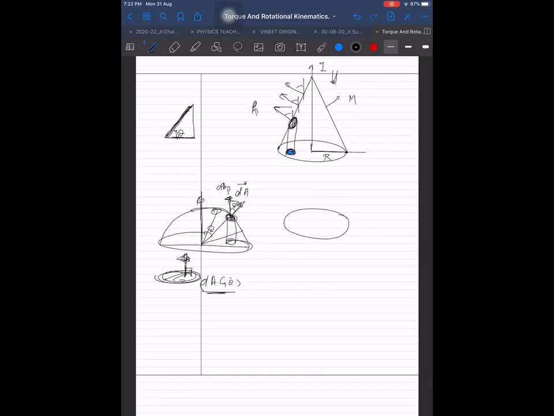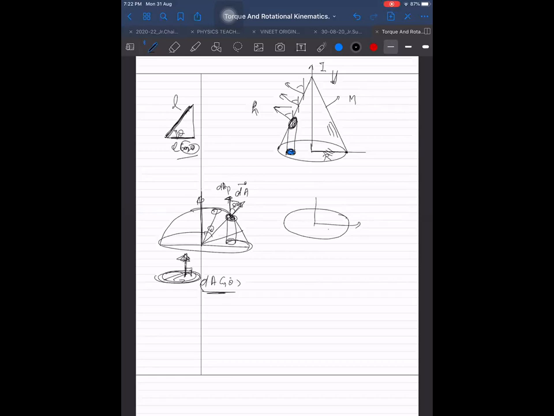Or you can think in terms of length. This is length L and this is L cos theta. And here all the length elements are being converted into new length elements, which are compressed by the same ratio. By what ratio are these compressed? By cos theta ratio, and that cos theta is same for all. So these are not being compressed by different ratios. These are being compressed by the same amount. And if all the lengths are being compressed by the same amount, then we are obtaining a uniform disk.